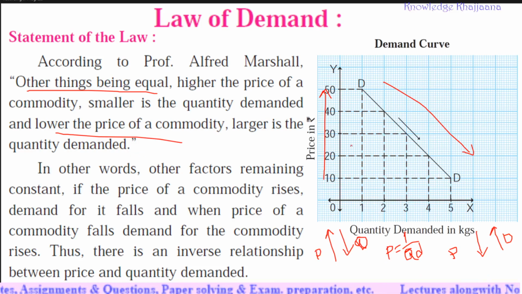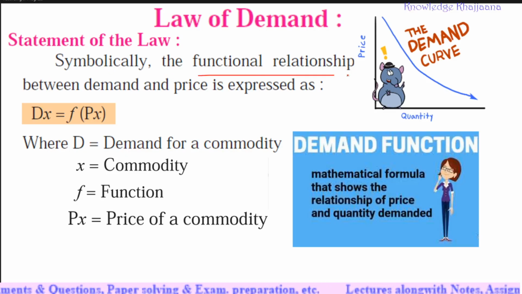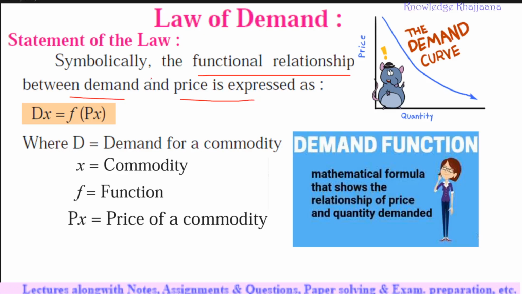This has been propounded by whom? By economist Alfred Marshall in his famous book Principles of Economics in the year 1890. Now, what is the statement of this law? What does he state in this law of demand? Symbolically, the functional relationship between demand and price is expressed. What is meant by functional relationship? What is meant by symbolically defined?